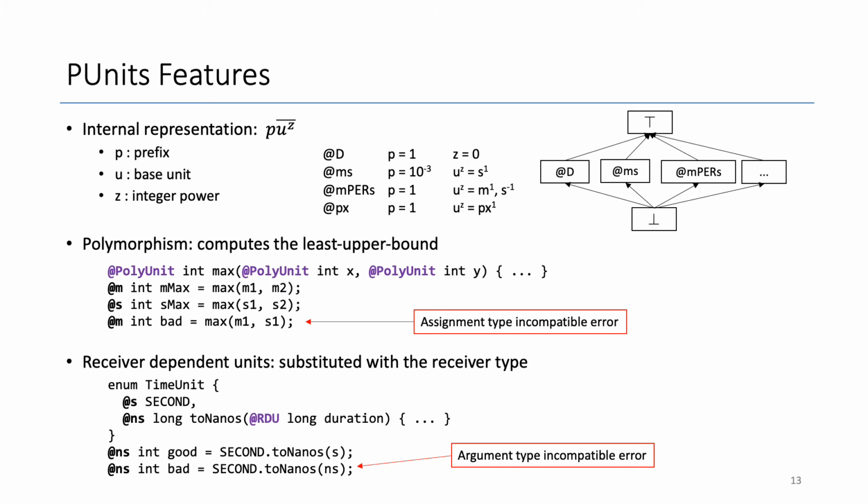In the example, the assignment to variable bad gives an error because it requires the result to be a meter, but the method returns top. PUnits also supports receiver-dependent units via the RDU type qualifier. It can only be used for return or method parameters to guarantee soundness. Any occurrence of RDU in the signature is substituted with the receiver type during the method invocation. In the example, an invalid argument type is issued because the method to nano requires second as argument, but the argument is nanosecond.